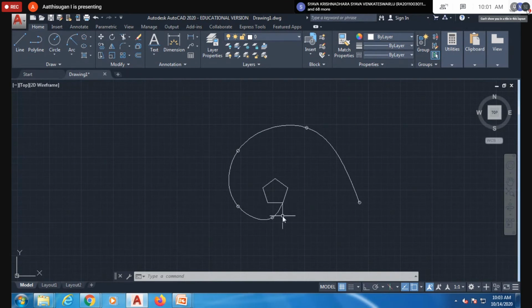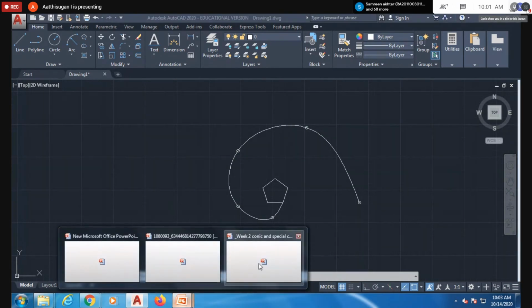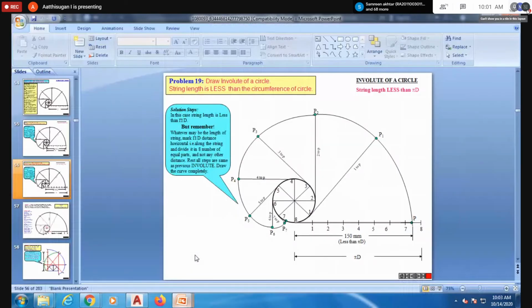Any doubts? No. Can we move to the last question? Yes, sir. Okay, fine. The last question is the spiral. I'll explain from the PPT, then you can go through it and do it here. We have 10 o'clock, so I move to the third week also.